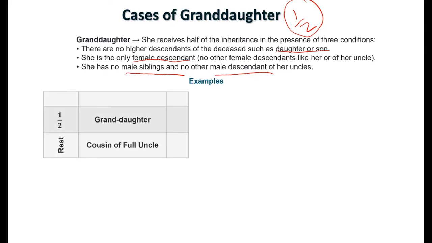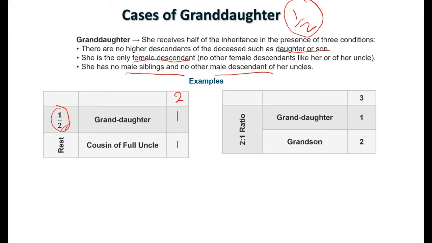Example. Here we have a granddaughter and a full uncle, عم شقيق. The granddaughter is getting half because there is no male siblings, no female siblings, nor is there any sons or daughters of the deceased person. So she is getting half, which we make the denominator on asl al-mas'ala, the total share. Half of 2 is 1, and the uncle gets the remaining, the other one.